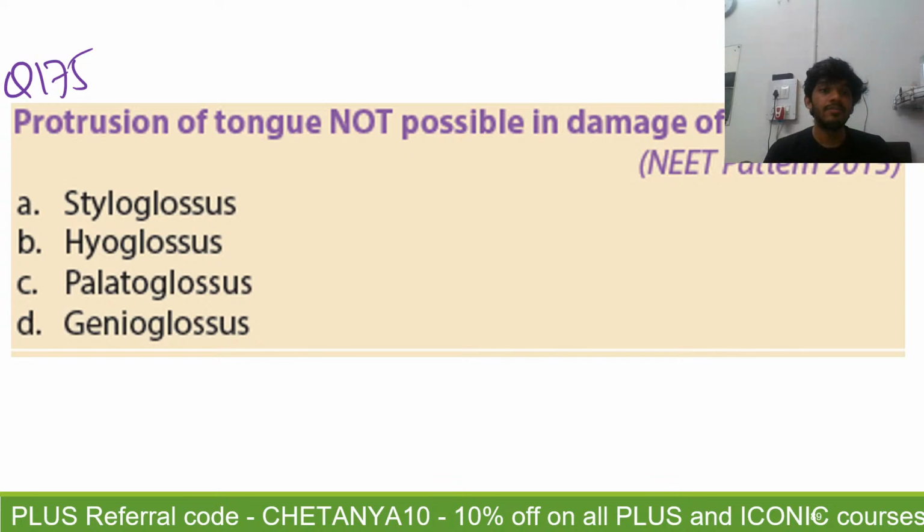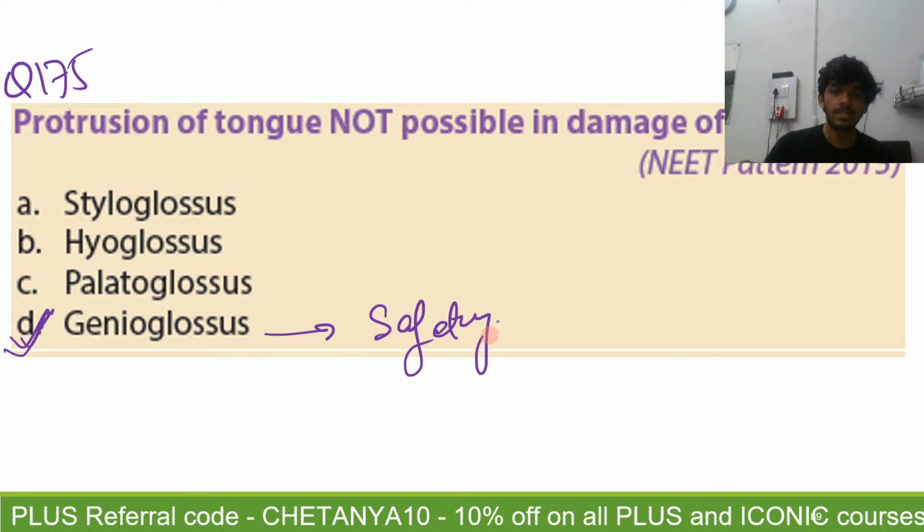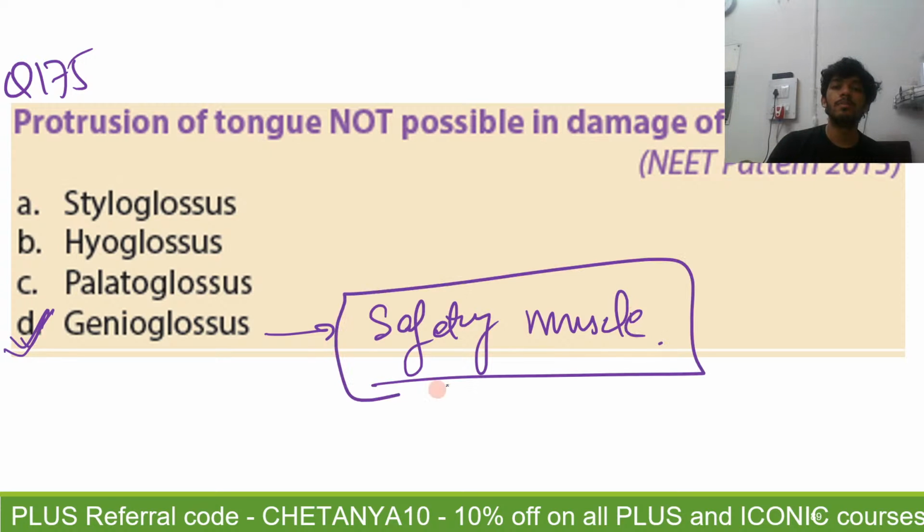Okay, so 175, the answer is going to be D, that is genioglossus, because it is the safety muscle. It is the safety muscle, right? Protrusion of the tongue is not possible in the damage of genioglossus, right?